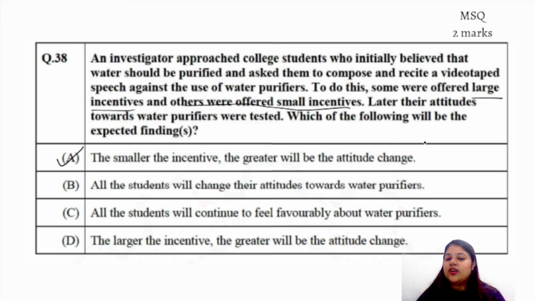Which of the following will be the expected findings? Can you relate it to any question or theory which was there? Anything that this is the adapted version of?